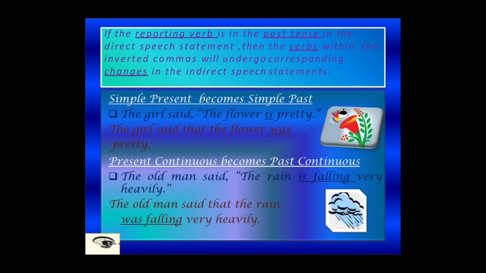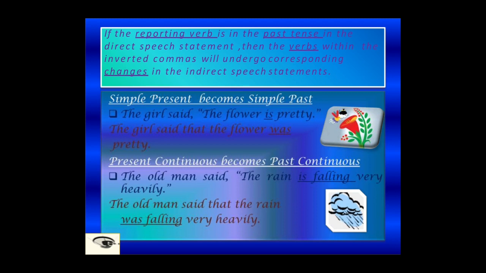Now, if the reporting verb is in the past tense in the direct speech statement, then the verbs within the inverted commas will undergo corresponding changes in the indirect speech statements. To make it clearer, when the simple present becomes simple past, what changes do we see? The girl said, "The flower is pretty."